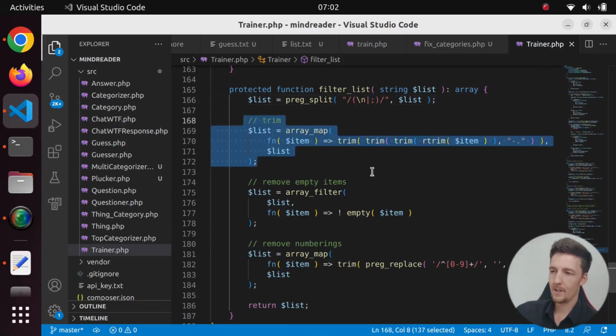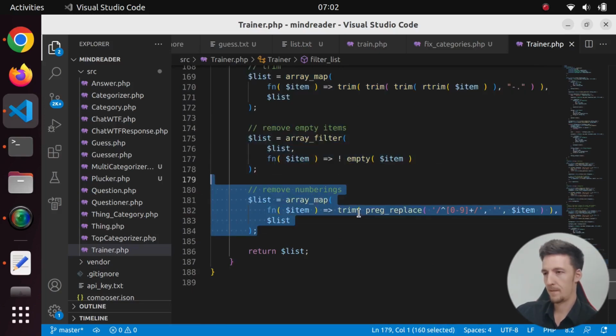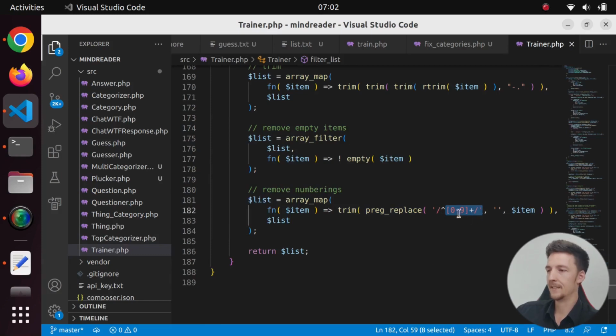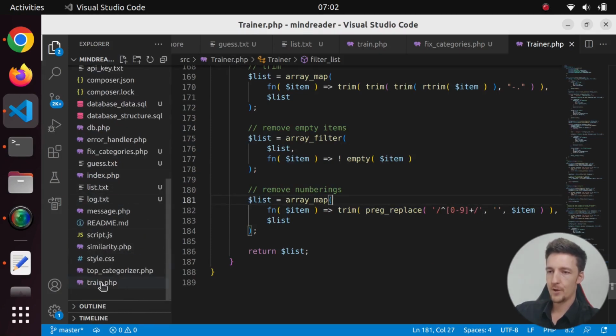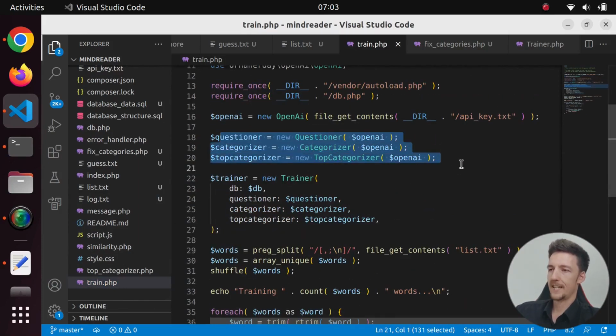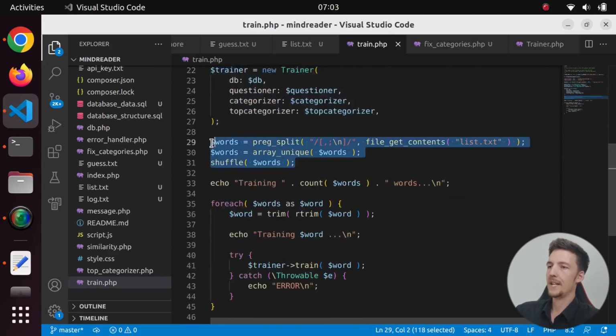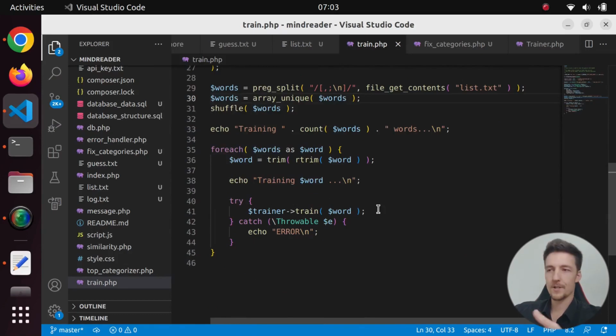So I just trim all the items, I remove the empty items, and I remove the numbers from the beginning. And that's the trainer. That's how it works. How I use it is I have a train.php here, which will initialize the questioner, categorizer, and top categorizer, and the trainer, and then it will read the words from this list.txt. And then just loop through all the words and train them.